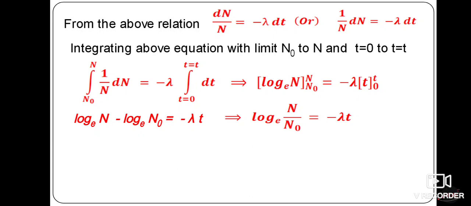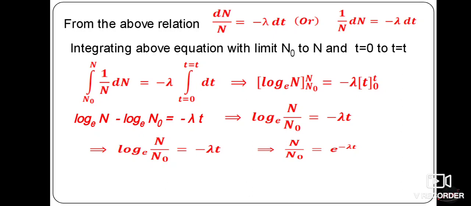Now the same equation once again we write here: log N by N naught to the base e is equal to minus lambda t, or N by N naught, whenever you take this log term to that side, it becomes an exponential.